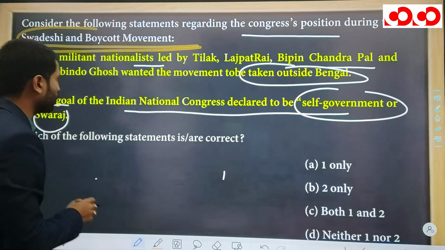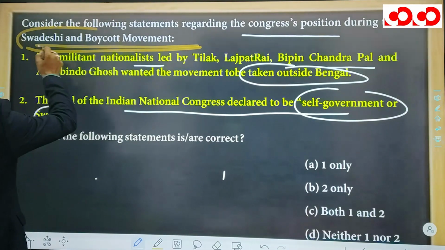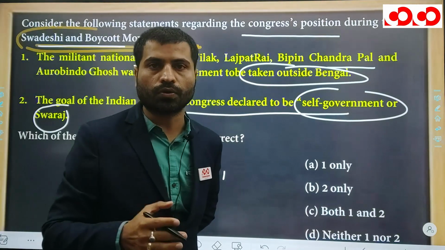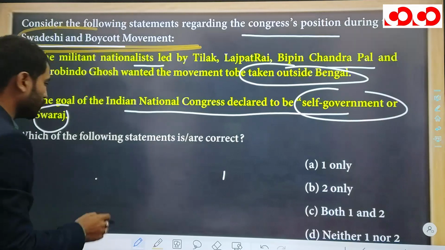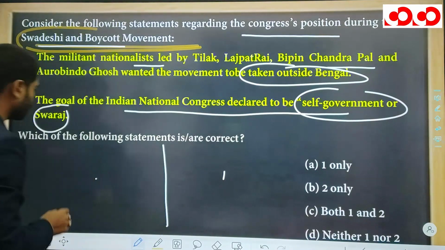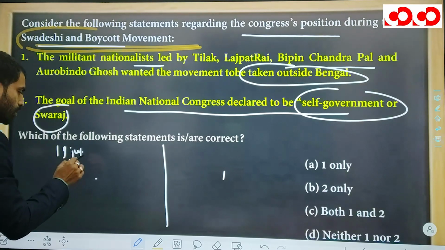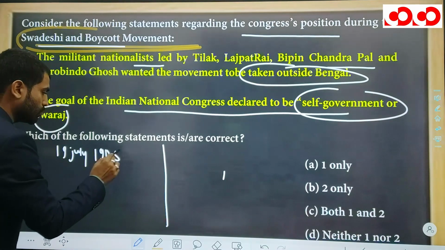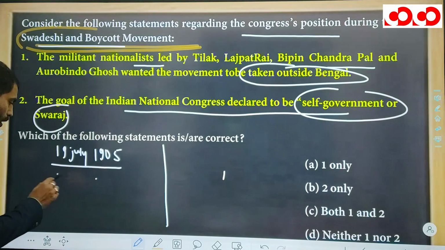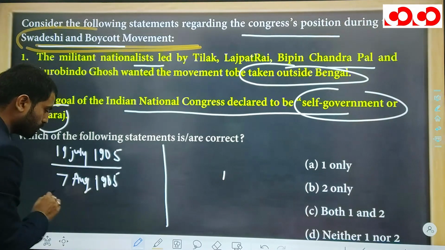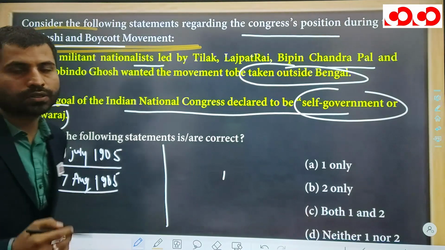Okay, first of all, Swadeshi movement or boycott movement is nothing but a byproduct of partition of Bengal. So let me discuss some important facts from partition of Bengal. Actually, on 19th of July 1905, there was a declaration of partition of Bengal, and in 7th of August 1905, the Swadeshi and boycott movement were started.